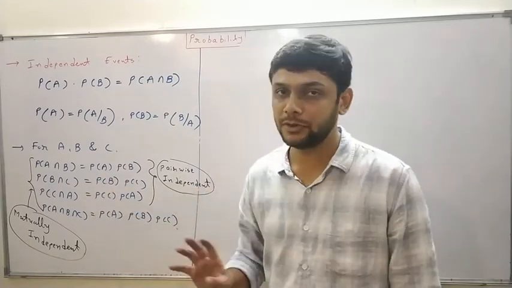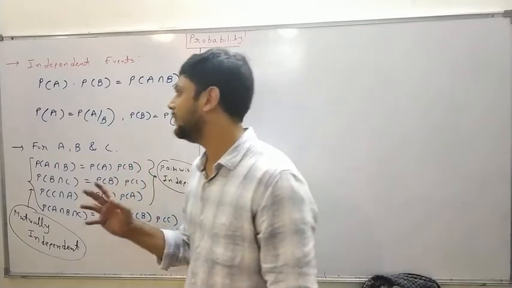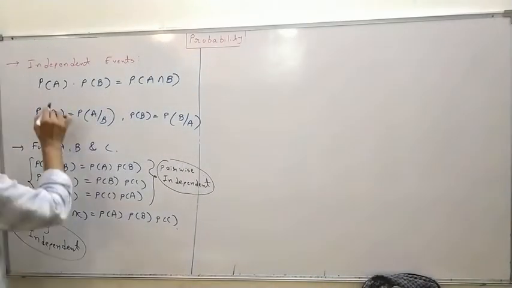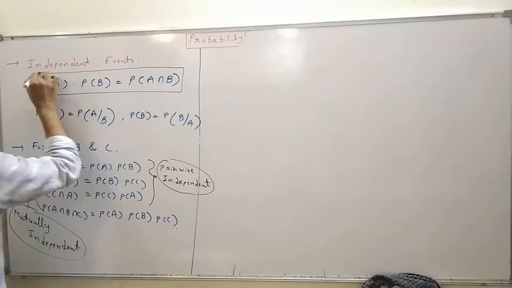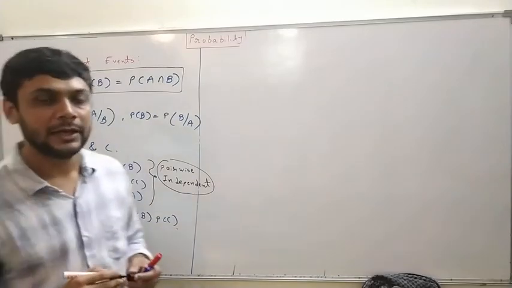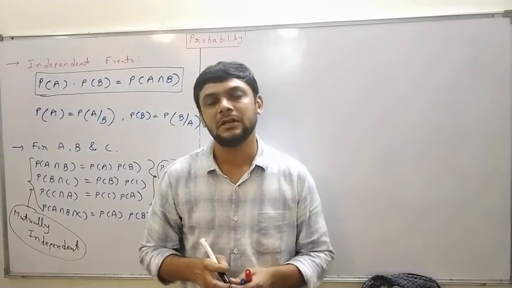So independent events are very easy. You only have to remember that A intersection B is equal to P of A into P of B, then it is called independent events.